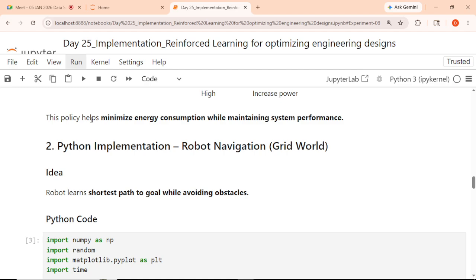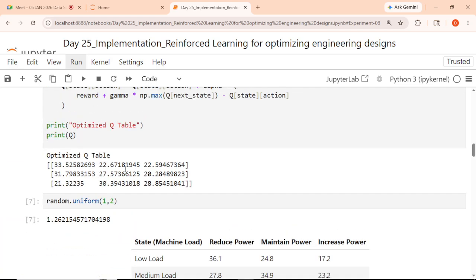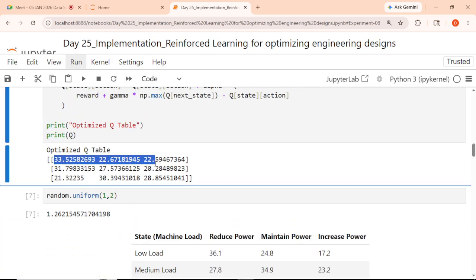Is it okay for the energy consumption, finding the optimum value? In the Q table, we are getting the output, correct? What we are getting, sir, are the power values, column wise, and row wise we have the load values, the state values.